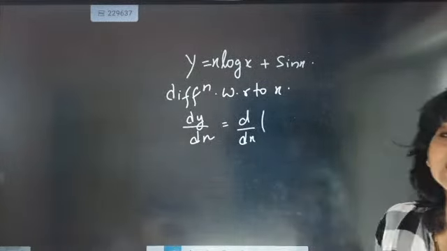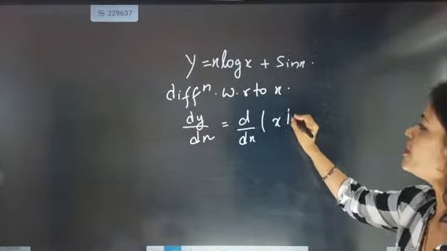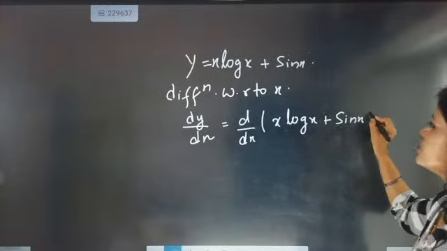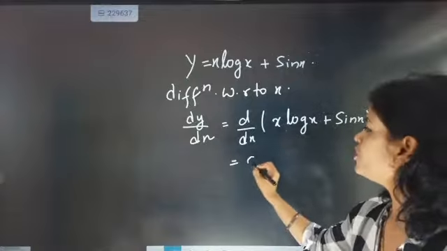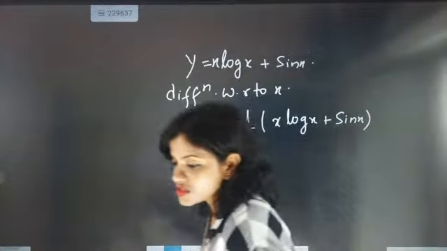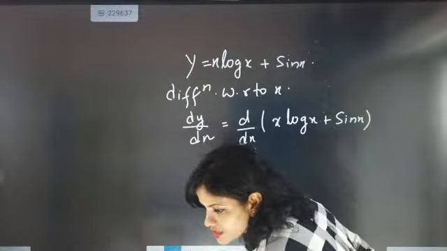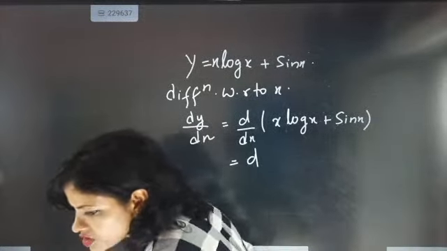So when you are differentiating, d of dx of x log x plus sin x. Now distribute this one. Now the UV method. Last class I was discussing the UV method. Very good, Gautam. The answer is exactly log x plus 1 plus cos x.